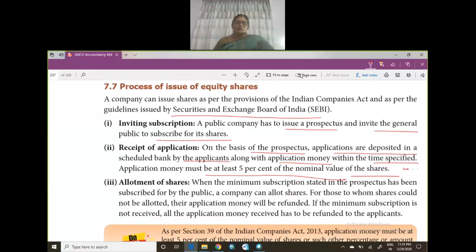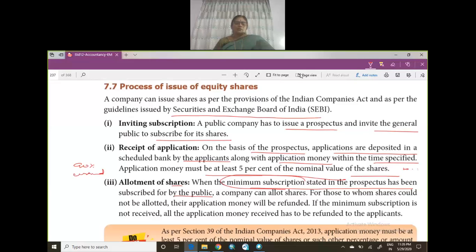When will the company allot the shares? When the minimum subscription stated in the prospectus has been received or subscribed for by the public. So what is the minimum subscription? Minimum subscription should be 90 percent of the issued capital.